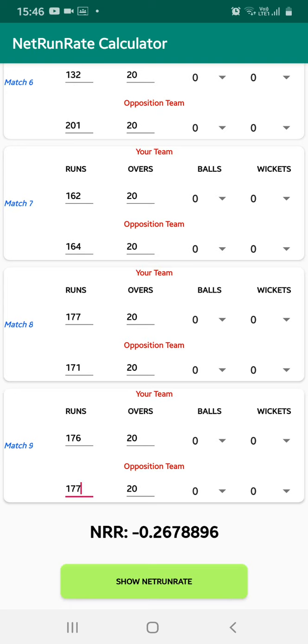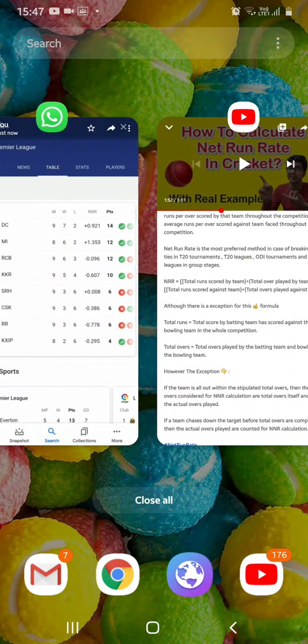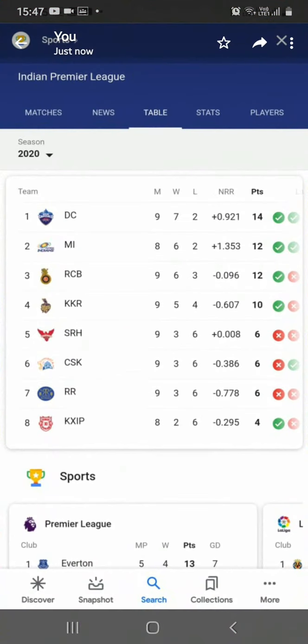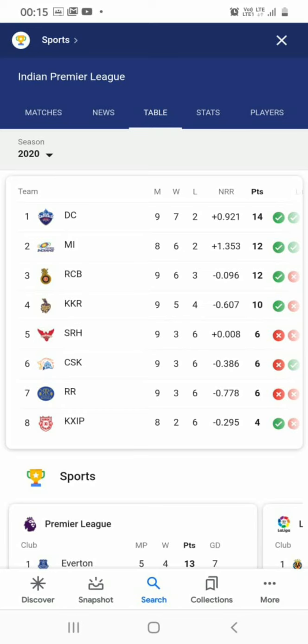A difference has come now. In this match, Kings 11 Punjab lost one more match, and after losing, this is coming as the net run rate: minus 0.267. Now let us go back, and this was the net run rate before this match: 0.295 in negative.